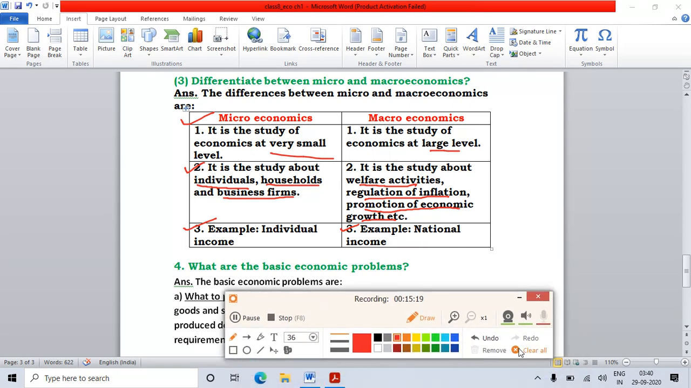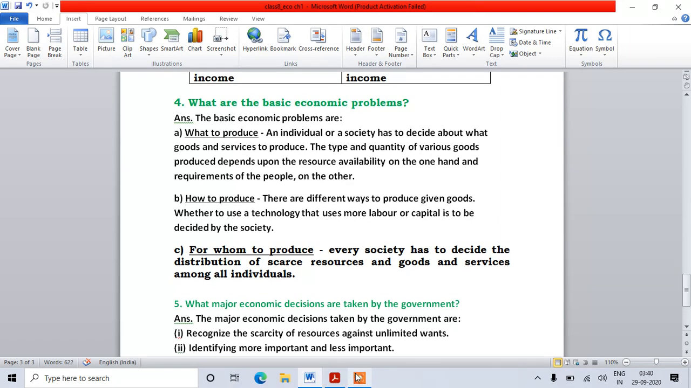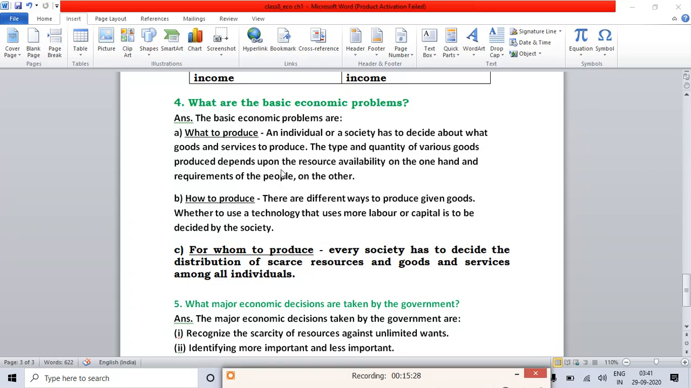Next, we have, what are the basic economic problems? Question number 4. So, what are the basic economic problems? There are three basic economic problems. The first one is what to produce, the second one is how to produce, and the third one is for whom to produce. What to produce means what type of goods and services we should produce to satisfy the needs. How to produce means what technology we should use to produce those goods and services. For whom to produce means who are the individuals or the people in our society for whom we have to produce those goods and services.